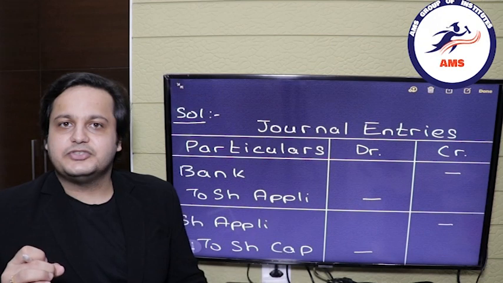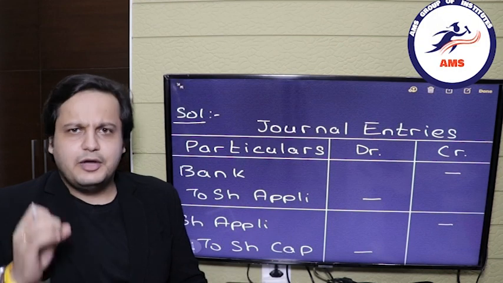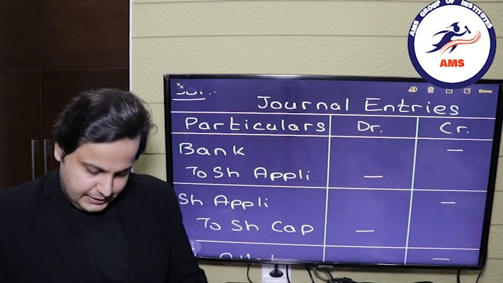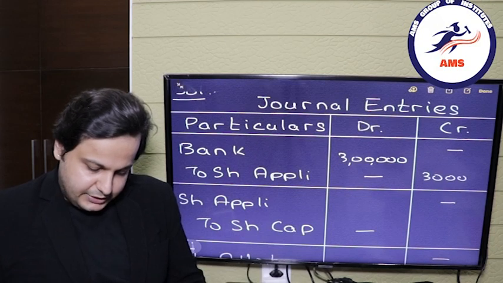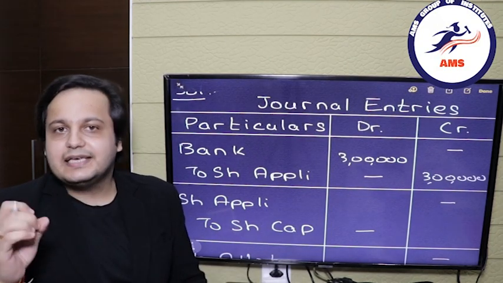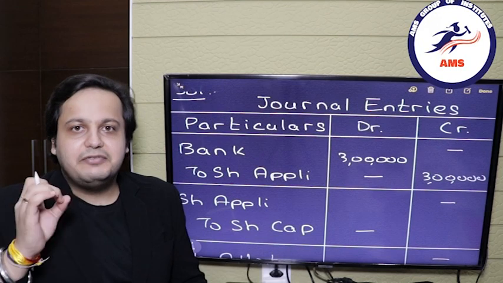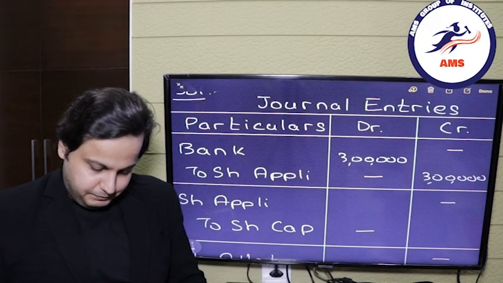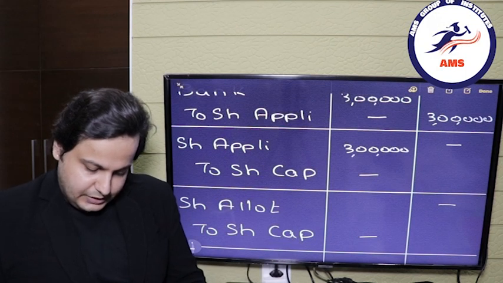Firstly, we will receive the applications. So that entry will be bank account debit to share application and the amount will be 1 lakh shares multiplied by 3 rupees, the application money. So that is 3 lakh rupees. So 3 lakhs debited with the bank account and 3 lakhs credited in share application. Now we'll move forward with the capitalization. Since there is no rejection and there is no pro rata allotment, we will fully capitalize the application money. That is 3 lakh rupees. So over here 3 lakhs application debit and again 3 lakhs in the share capital account credited.